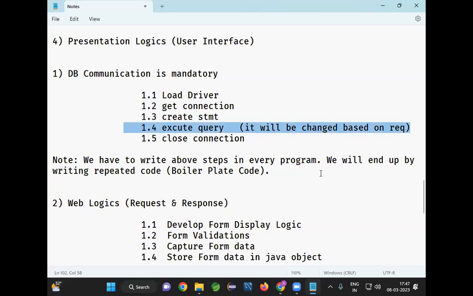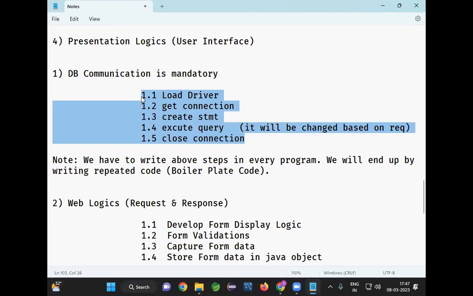If you want to insert a record in the database, if you are using JDBC, you need to write 5 lines of code. But when you go for Spring JDBC, these 5 lines of code are not required. Spring is intelligent. Spring already knows that to communicate with the database, a driver is required. It has to load the driver, get the connection, create the statement, execute the query, close the connection. Spring already knows that. Spring will give you 4 lines of code. You write 1 line of code. So total 5 lines of code will be executed.